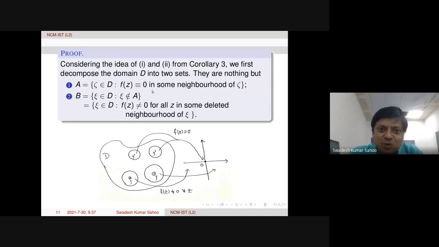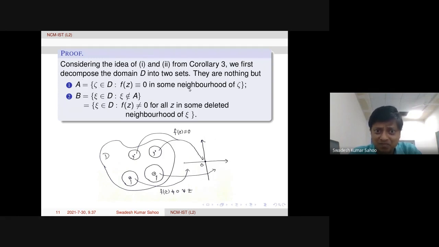Therefore, because these are the only two possibilities, by that zeros are isolated, that corollary, by corollary 3, we can construct A and B like this, which are in fact a decomposition of that whole domain D into two parts. Okay. These are my construction. Now we have to prove that A is an open set, B is an open set, A and B, they are disjoint. Disjoint is very clear. There is no issue at all. And A and B are actually open sets. We need to prove.